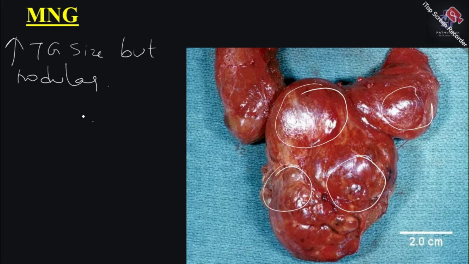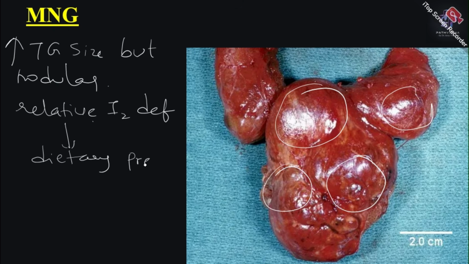But why is it actually happening? See, remember this thyroid gland which is increased in size but in a nodular way, it's actually due to relative iodine deficiency. Okay, so what do you mean by relative iodine deficiency? Because of certain dietary preferences, especially people who are consuming a lot of goitrogens. Okay, what are goitrogens? Your cabbage, cauliflower. Okay, so all those are goitrogens.